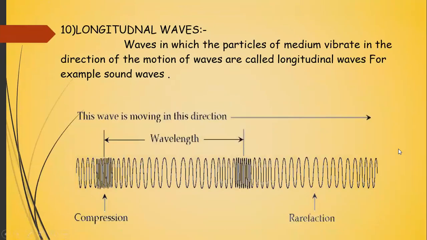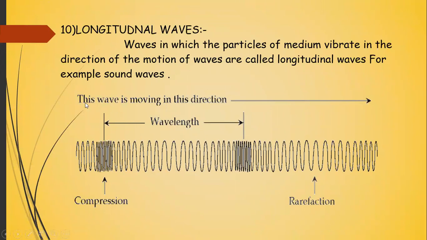What is a longitudinal wave? In the longitudinal wave, the direction of propagation of the wave and the direction of motion of the particles of the medium are both the same. You can see this is moving in this direction and the particles of the medium are moving in this direction also. The wave in which the direction of propagation and the motion of particles are parallel to each other, we call a longitudinal wave.